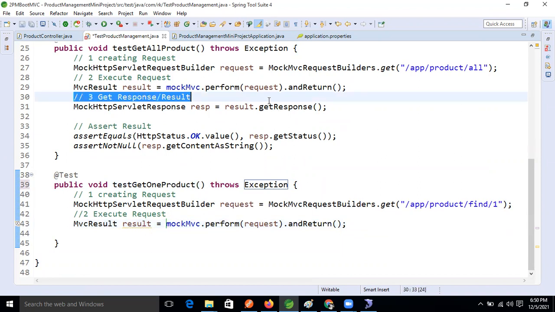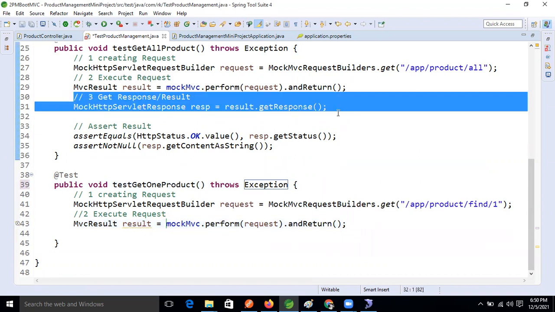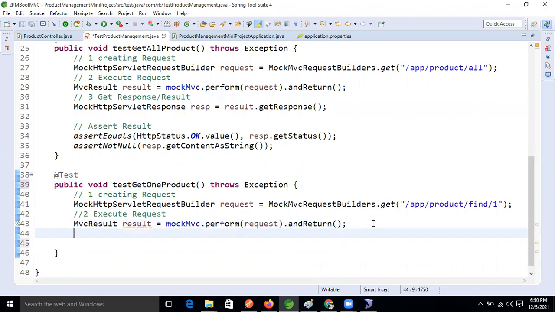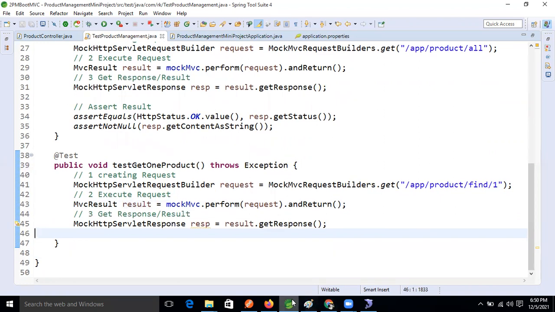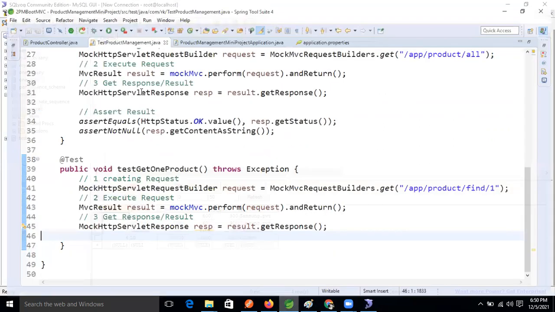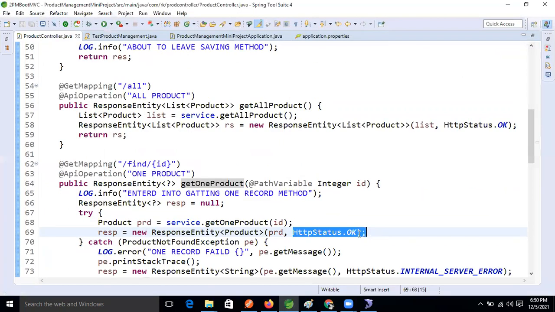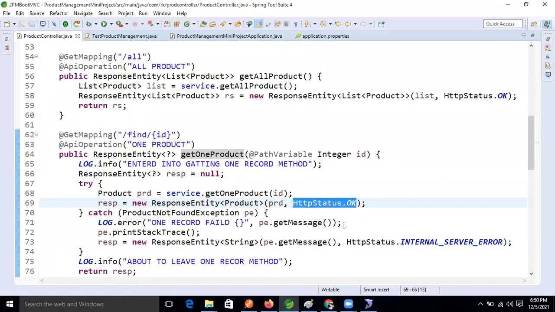After that, what will we do now, guys? This step is also the same. Getting the result also. After that, what? So come here. What is our expectation now? Come here in the API. We only want this one, right? Status okay. Means whenever we select, the data should not be null.